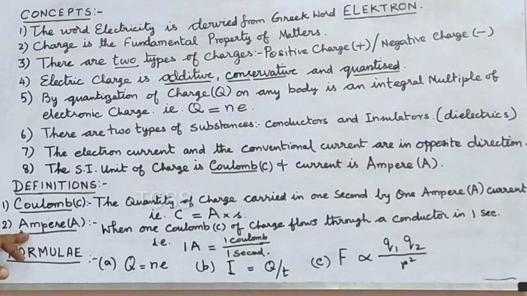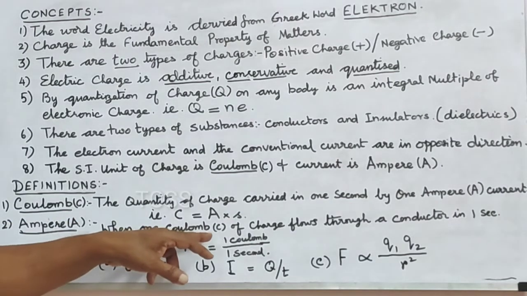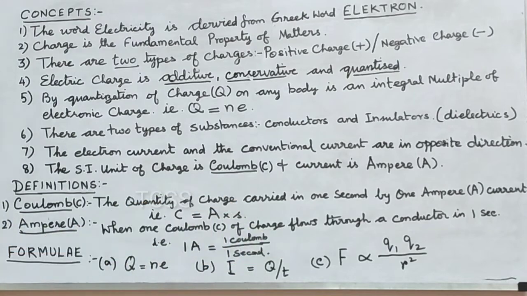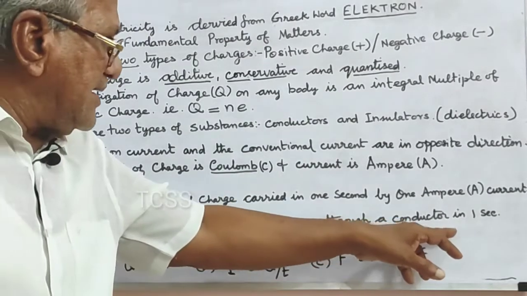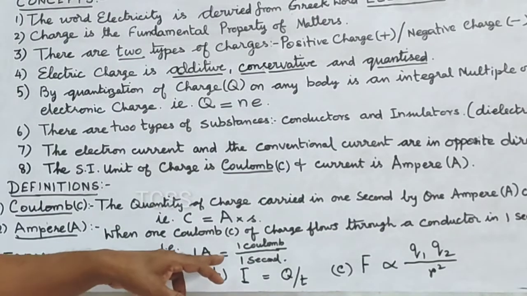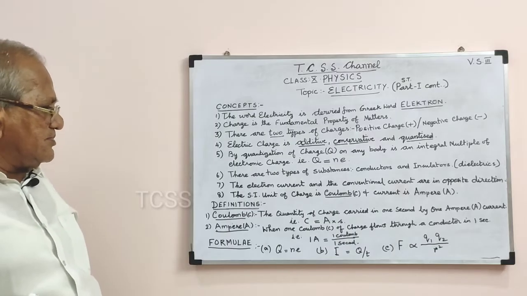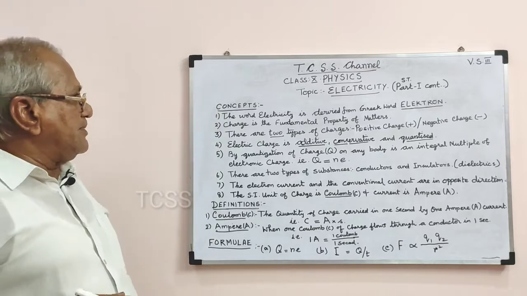The next definition is ampere, represented by capital letter A. What is this ampere? It is the SI unit for electric current. So, when 1 coulomb of charge flows through a conductor in 1 second, that is 1 ampere. 1 ampere is equal to 1 coulomb by 1 second. Now let us come to the formulae in that subtopic part 1.